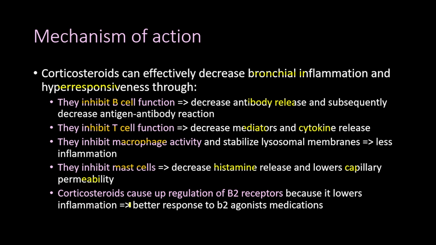And interestingly enough, the corticosteroids also work by upregulating the beta-2 receptors in the airways, and that is because it lowers inflammation. So less inflammation means upregulation of the beta-2 receptors, and this means that there is better response to the beta-2 agonist medications.